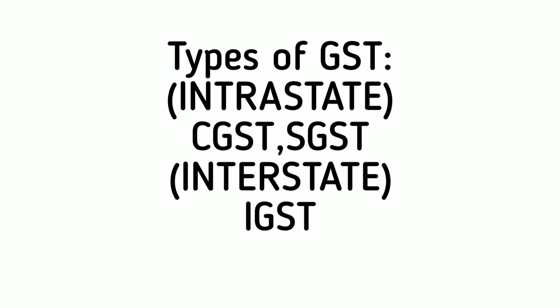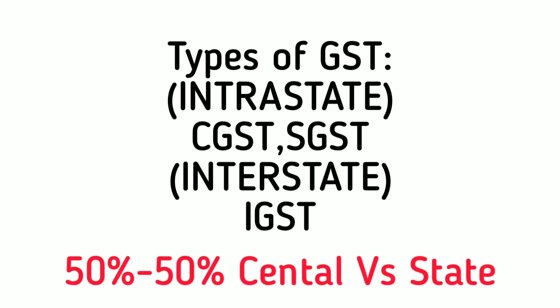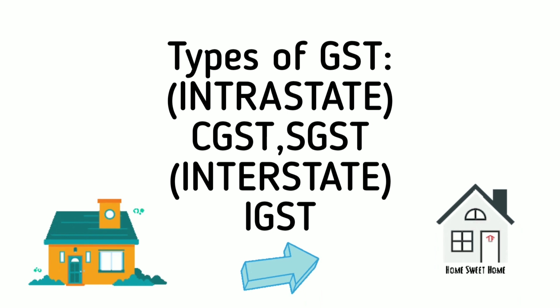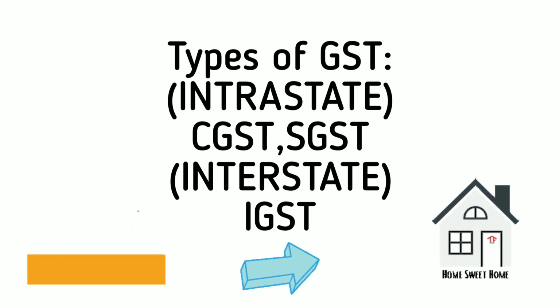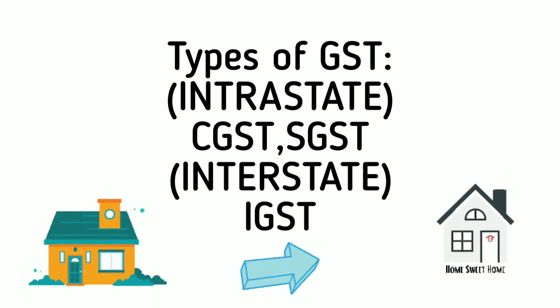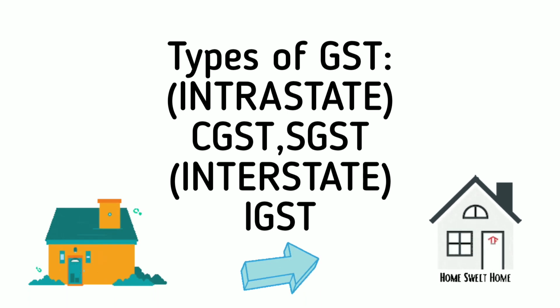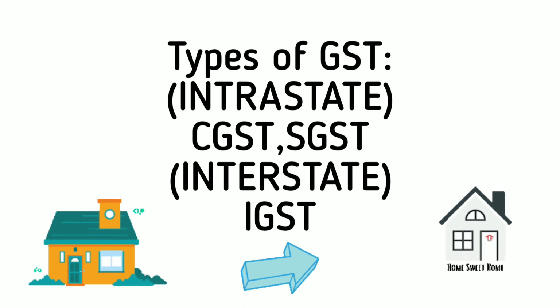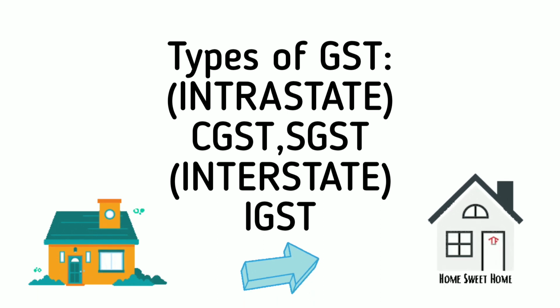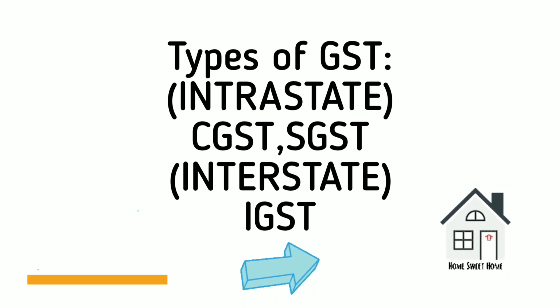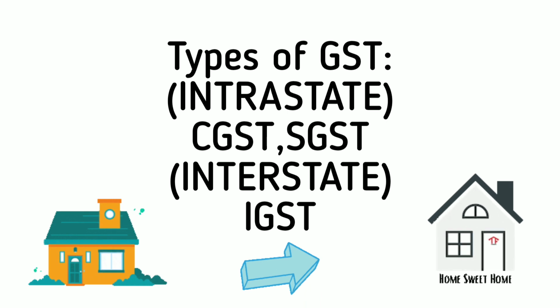Now, this GST amount is equally shared by the central and the state. On the contrary, when there is an interstate transaction, that is, a transaction between two or more different states, then one GST is levied, and that is the integrated GST or IGST. And this GST is collected by the central government.